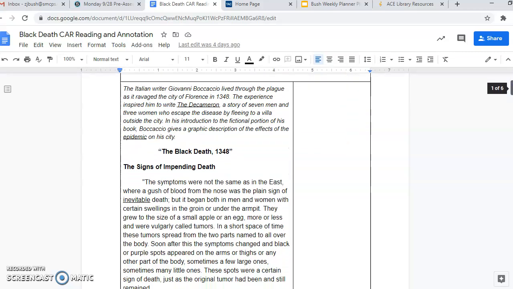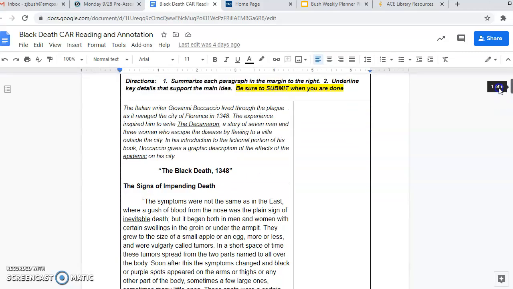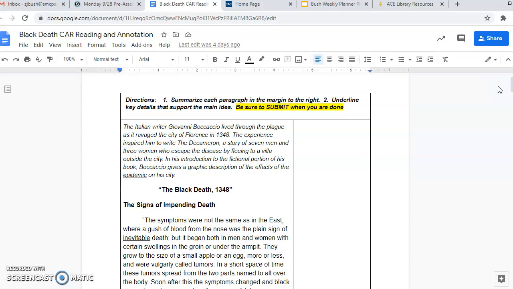I don't want you to be discouraged by the length of the reading for this. It looks longer than it actually is because the page is squeezed in order to have the margins on the right-hand side. So the only goal for Monday, and you can see it right in the directions, is to read the reading called The Black Death 1348 by Giovanni Boccaccio. You will read the analysis, and you will summarize each paragraph in the margin to the right.